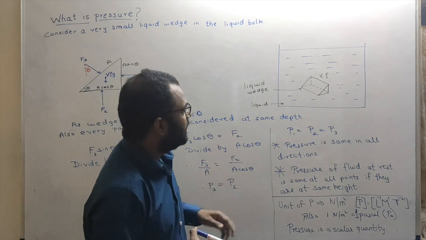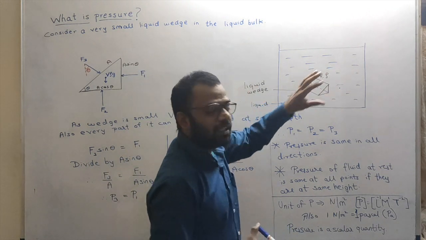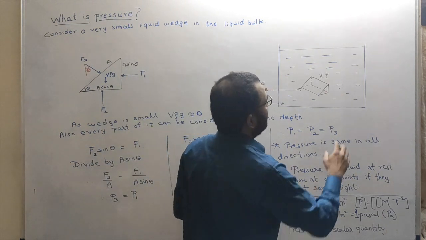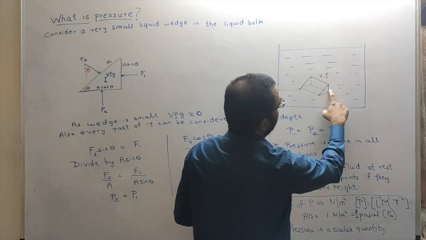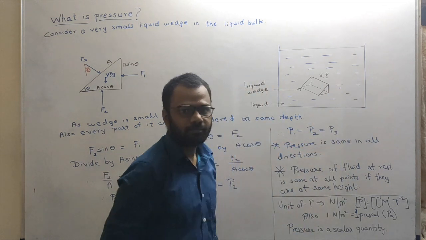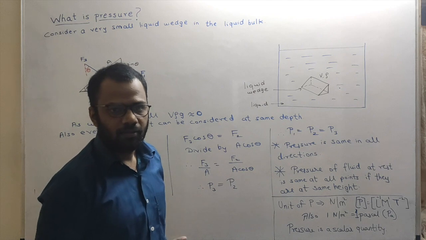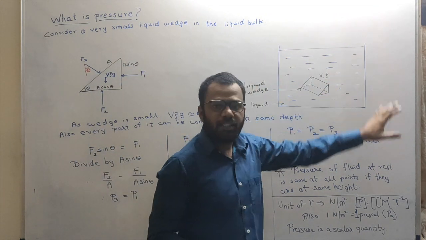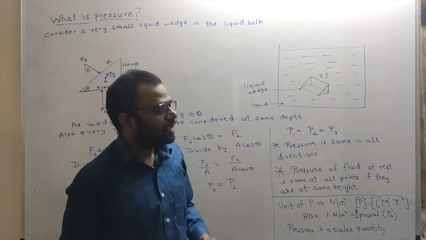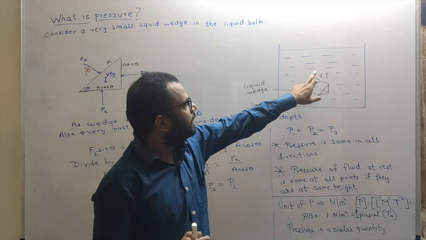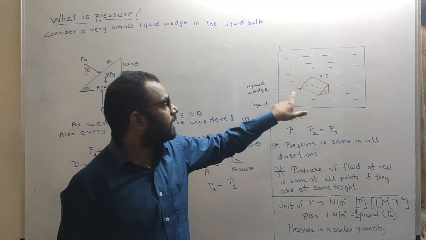Fine. Now since the size of the liquid wedge is very small, I can say that each and every part of the wedge is at the same height from the surface. Now let us say rho is the density of the liquid. So the density of the liquid wedge will also be rho. Let us say V is the volume of that liquid wedge.